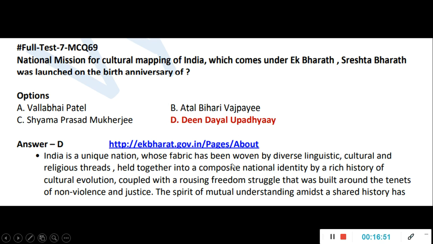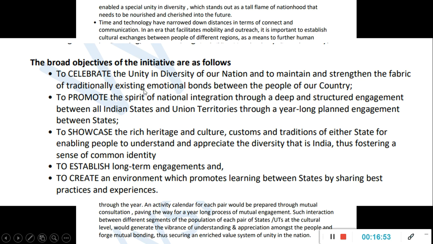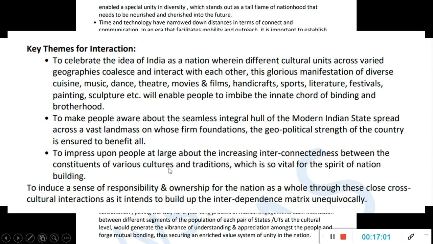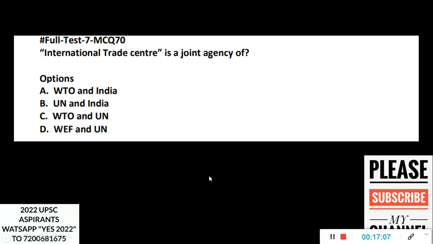So Ek Bharat Shrestha Bharat is for the unity and diversity of India, to promote the spirit of national integration, to showcase the rich cultural heritage, a long-term agenda, the binding of all Indian things. That is why it is important. It has been happening for a few years now, and whatever is in news, that I don't use to study.